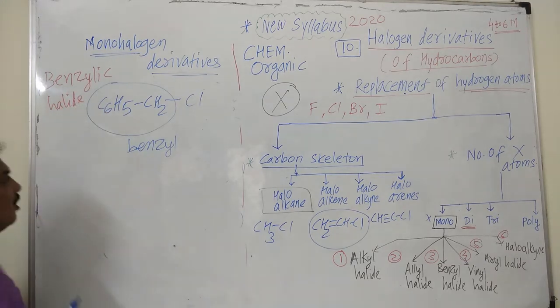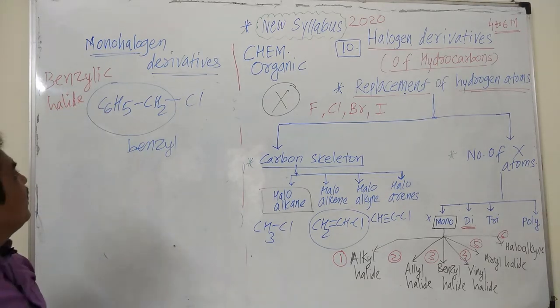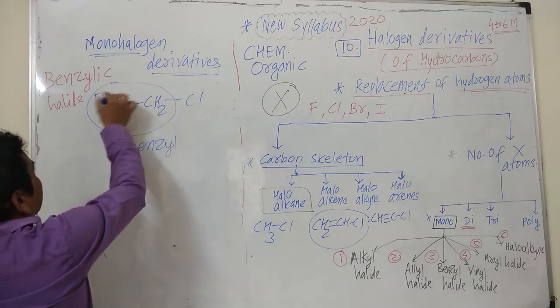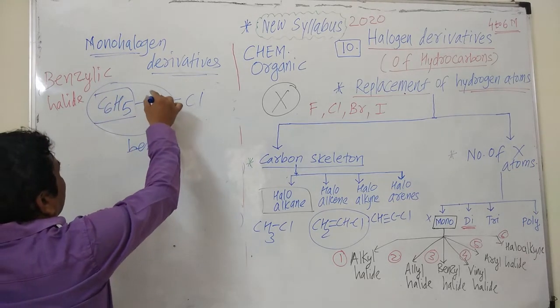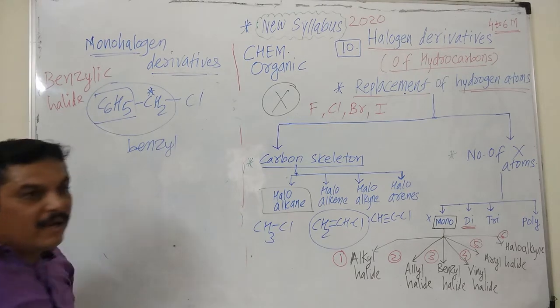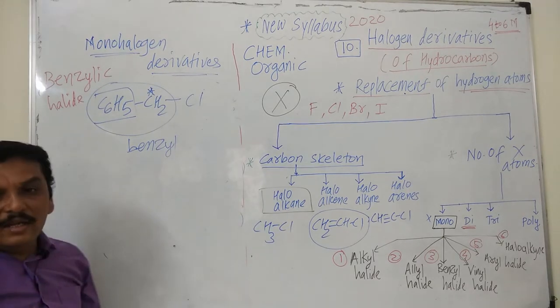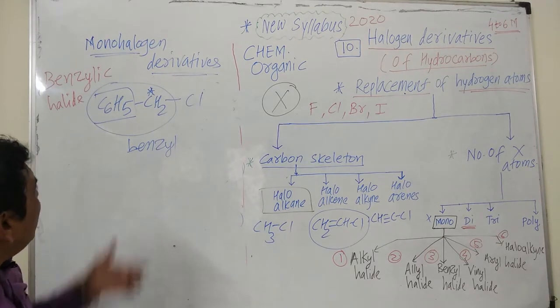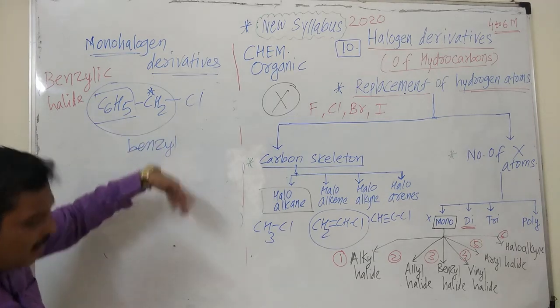Halogen is present on the carbon atom which is next to the benzene ring. This is the benzene ring, and halogen is present on the carbon which is next to the benzene ring. It is known as primary benzyl halide. And now we will see the secondary benzyl halide also.